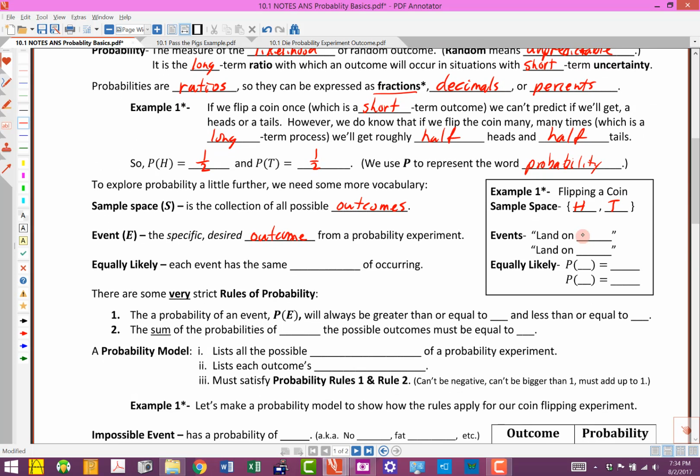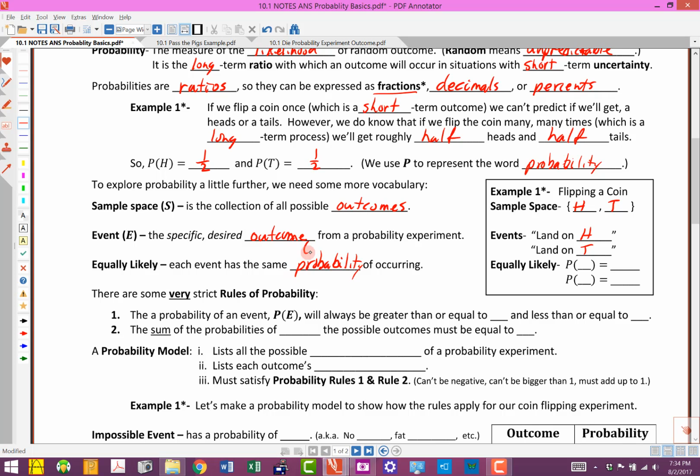Okay, so landing on a head or landing on a tail would be the two specific events that we could be talking about. And then equally likely is what we say when each event has the same probability of occurring.